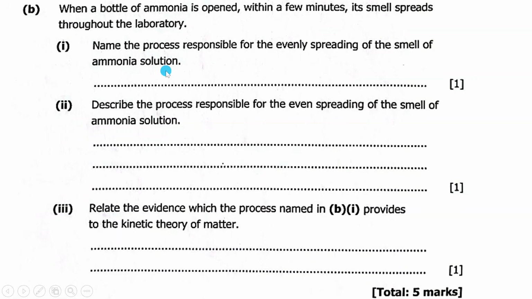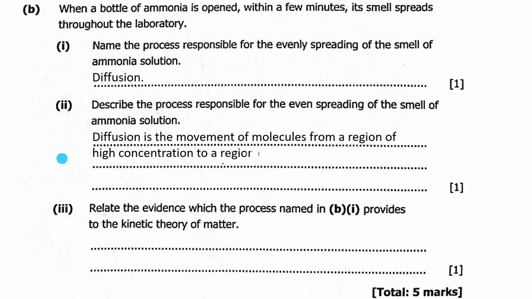What process is involved in the spreading of ammonia? That is diffusion. Then B, describe the process responsible for the even spreading of the smell of ammonia solution. So this we describe now diffusion. We say diffusion is the movement of molecules from a region of high concentration to a region of lower concentration.